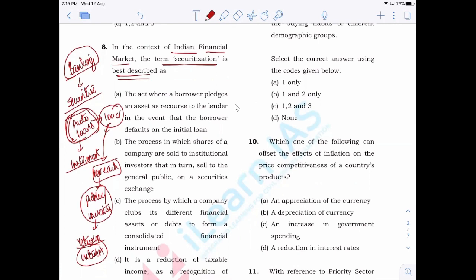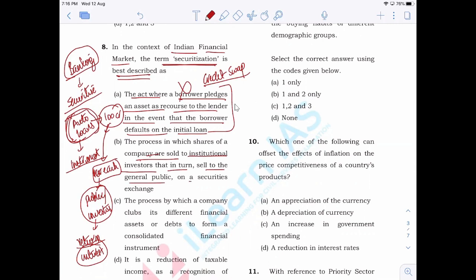Now, the act where a borrower pledges an asset as recourse to the lender in the event that the borrower defaults on the initial loan is known as a credit default swap. Clear? That is not securitization. The process in which shares of a company are sold to institutional investors that in turn sell to the general public on a securities exchange is not correct either.